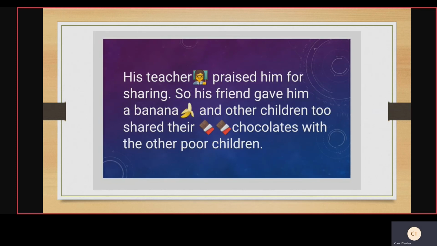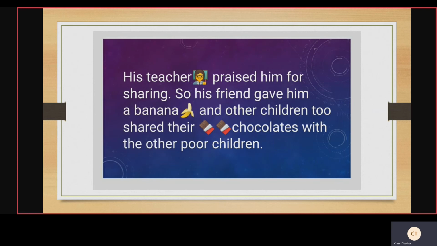His teacher praised him for sharing. Teacher praised Basil for sharing. So his friend gave him a banana, and other children too shared their chocolates with the other poor children. If I give chocolates, you should write chocolates there.